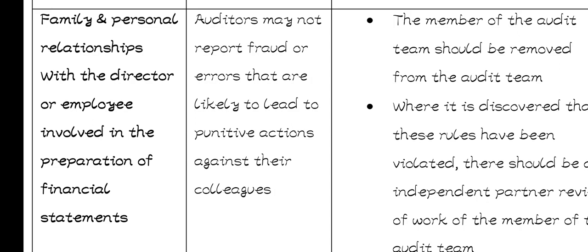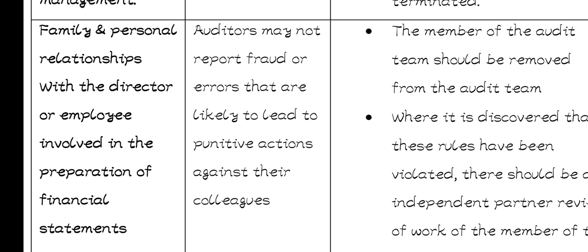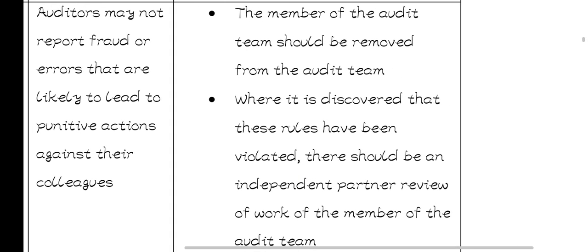So the effect is auditors may not report fraud or errors that are likely to lead to punitive actions against their colleagues because they know them. So in case they find an error, they can decide to cover it up. Or in case there is fraud, they can decide to cover it up just to save the people that they know. So how can this be avoided?